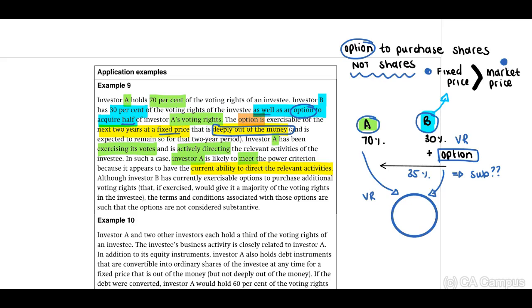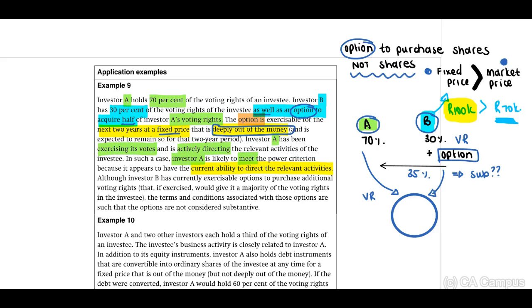Let me repeat myself. Investor B may buy the shares at a fixed price, which exceeds market price. For example, let's say Investor B can purchase these shares for 100,000, but the market price is 70,000. Will it be a wise decision? No, because Investor B can purchase these shares for 70,000 in the market. Why would Investor B want to pay 100,000? Therefore, Investor B will be 30,000 out of money.